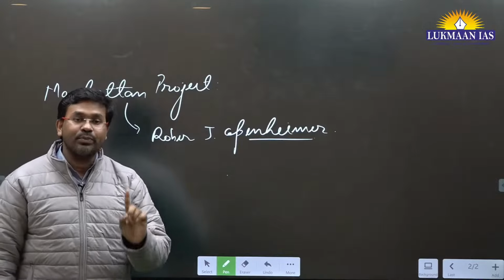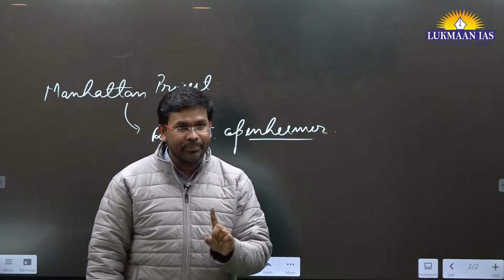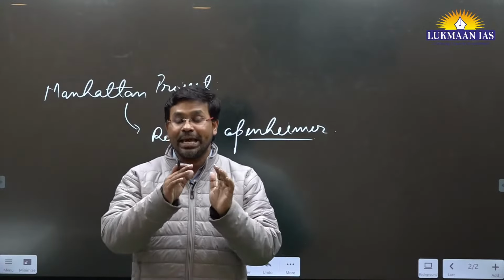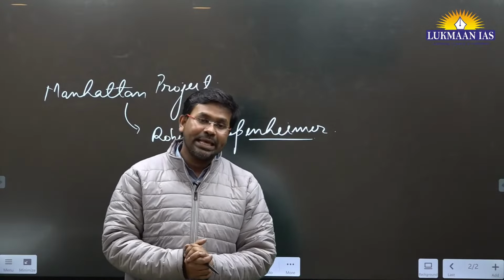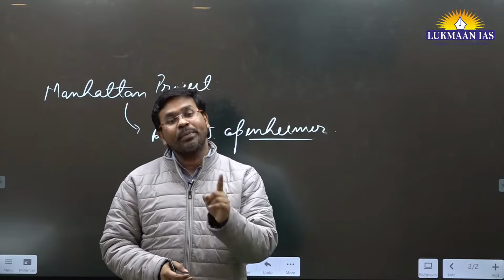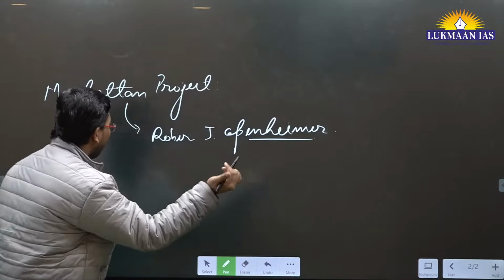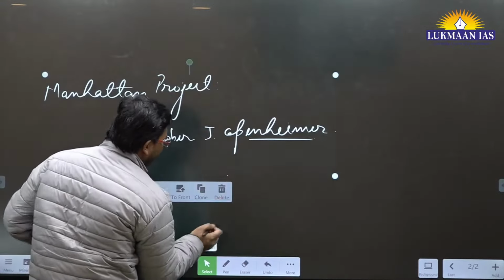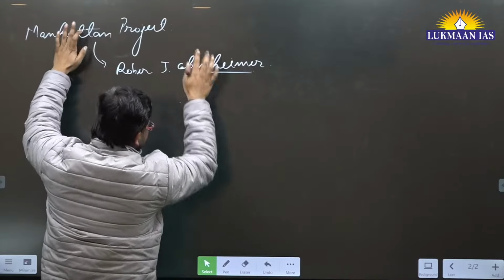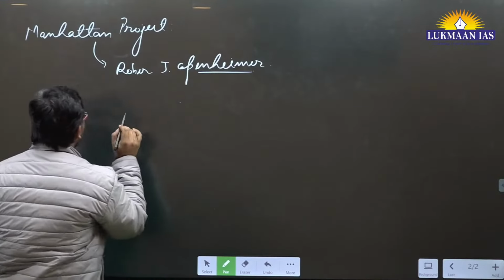This project was started in 1939. And in 1945, they did a test also. They tested the atomic bomb in New Mexico. After that, they launched this atomic bomb. Okay, this is just for your general understanding. They launched this atomic bomb on two places.